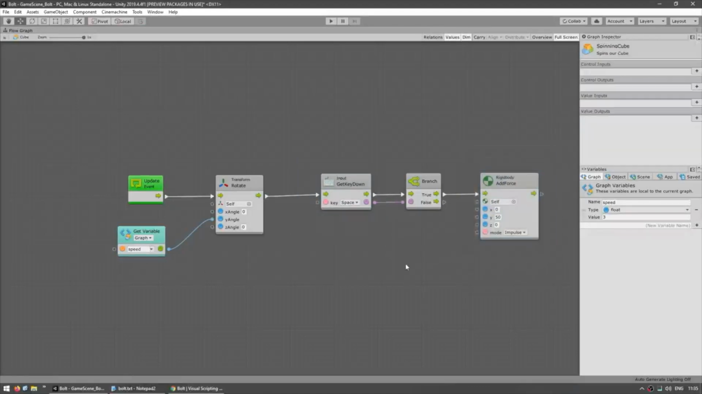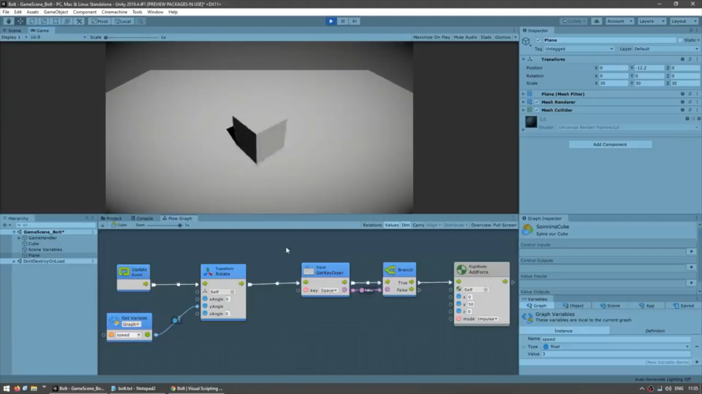Okay, so let's test. Here's our spinning cube, and down here on the graph we can see exactly what it's doing. So the flow is constantly running, but there's no flow in here since it only runs when this one is true. So now if I press on the space key, there you go, the cube jumps up, and you can see that one become activated for exactly 1 frame. So since I press, there you go, you add some force, and it moves upwards.